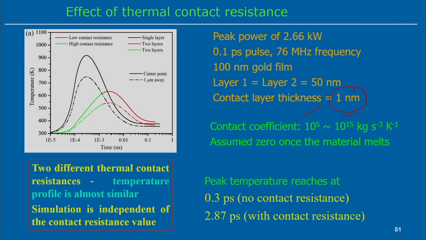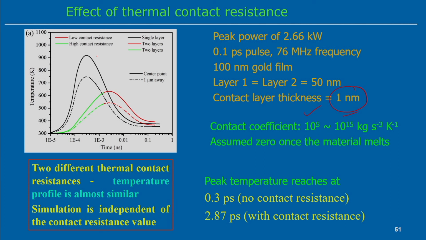We can see there is a temperature difference at these two points between the single layer and the two layer. Therefore, for two different thermal contact resistances, we find that even if there is a wide variation of thermal contact resistance, the temperature profile is almost similar.